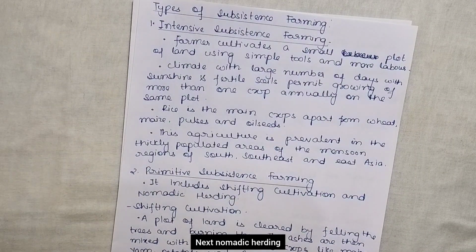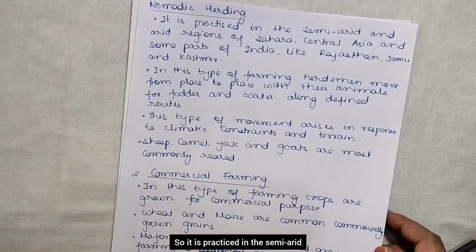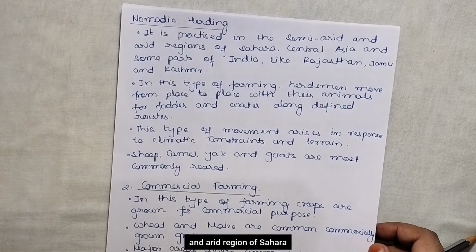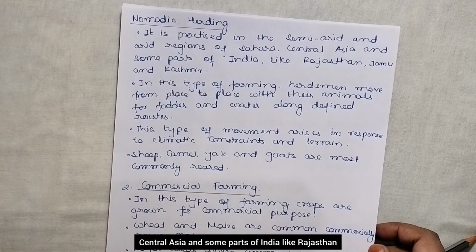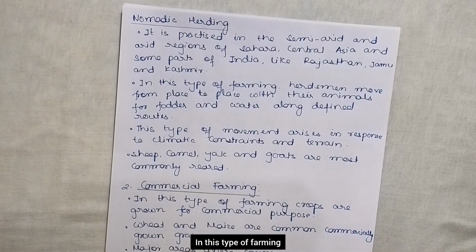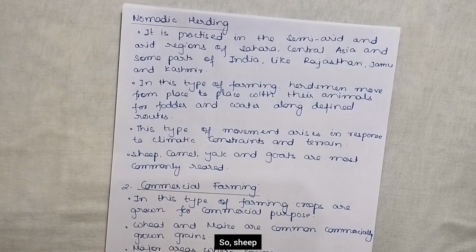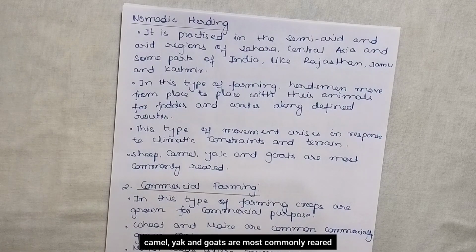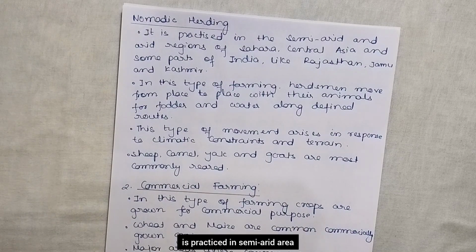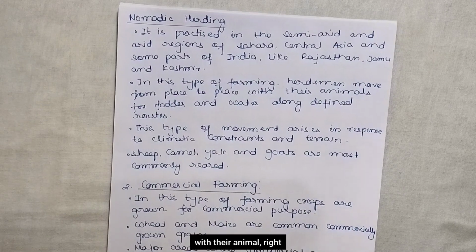Next, nomadic herding. It is practiced in the semi-arid and arid regions of Sahara, Central Asia and some parts of India like Rajasthan, Jammu and Kashmir. In this type of farming, herdsmen move from place to place with their animals for fodder and water along defined routes. This type of movement arises in response to climatic constraint and terrain. Sheep, camel, yak and goats are most commonly reared. So nomadic herding is practiced in semi-arid areas and the herdsmen move from place to place with their animals, right?